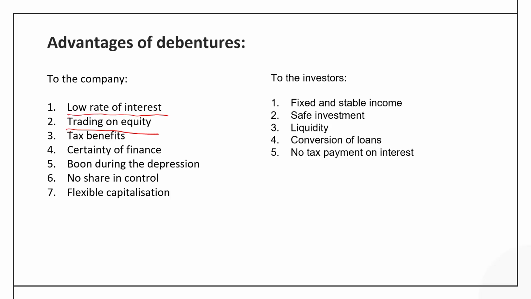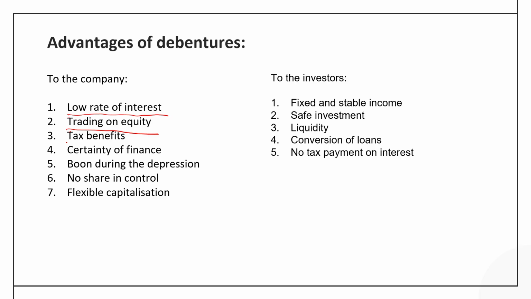That means the company can take the benefit of leverage by raising debt capital, which is comparatively cheaper instrument as compared to equity. Then the company can lower down WACC, that is weighted average cost of capital, and thereby it can increase the return for the shareholder as well as the value of the company. Then the third benefit is associated with the debenture, the tax benefit.